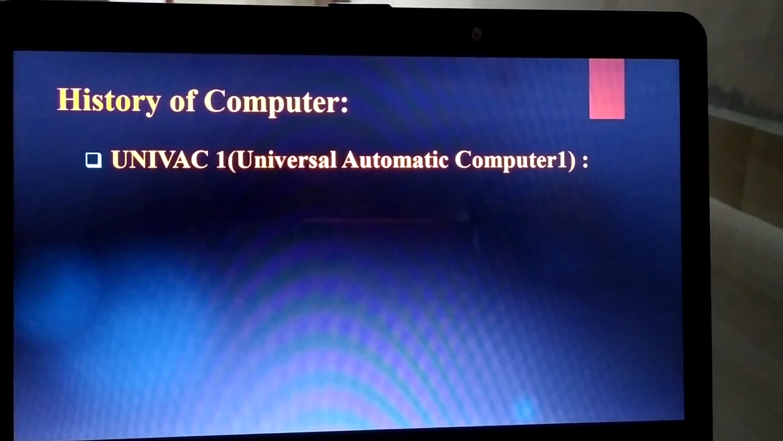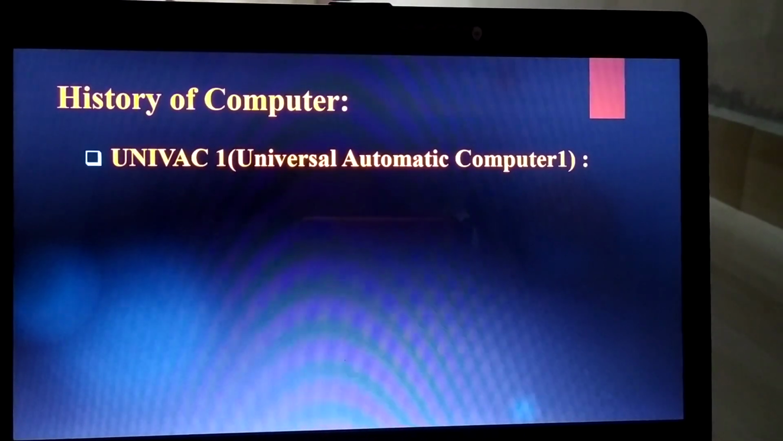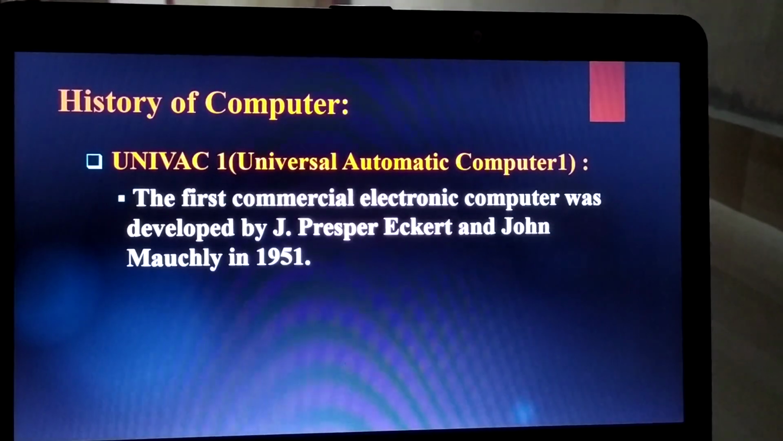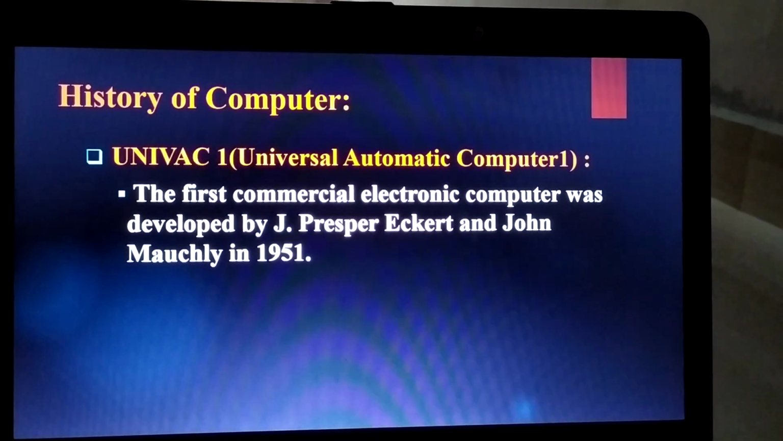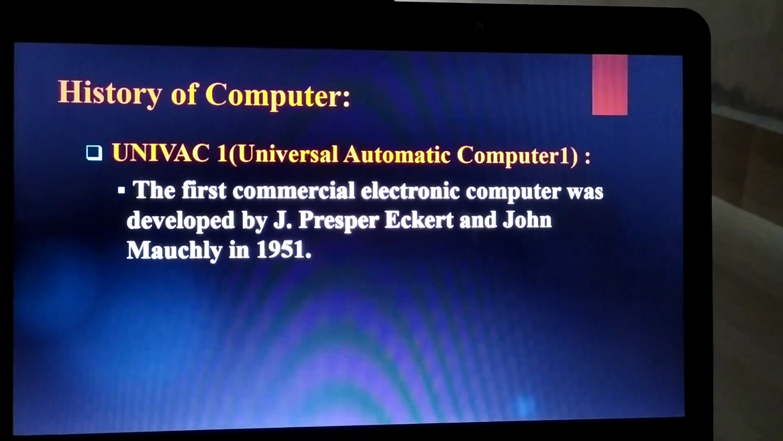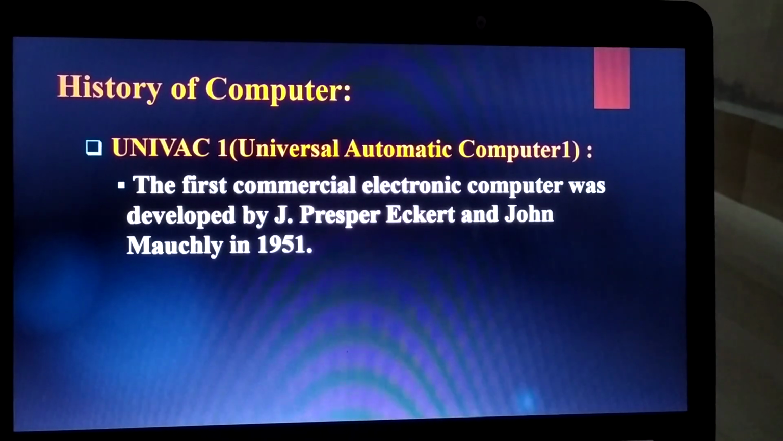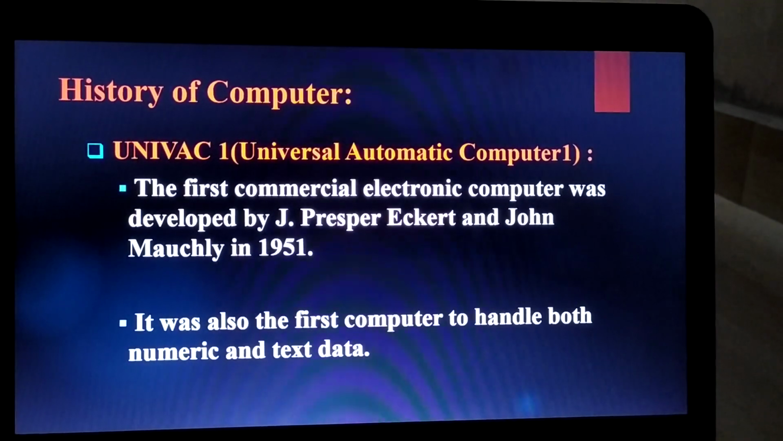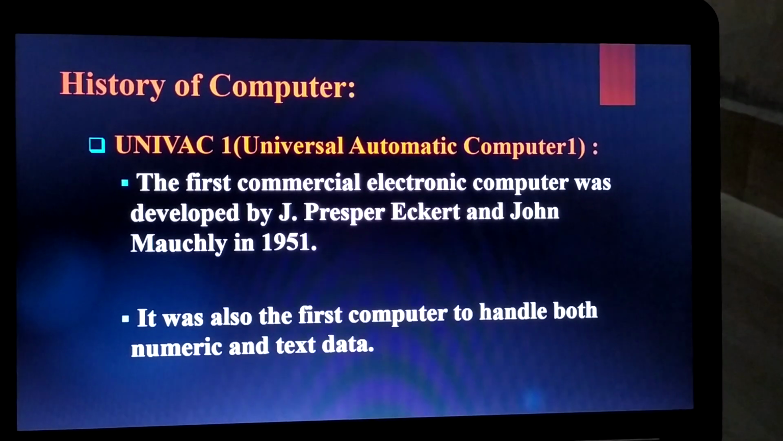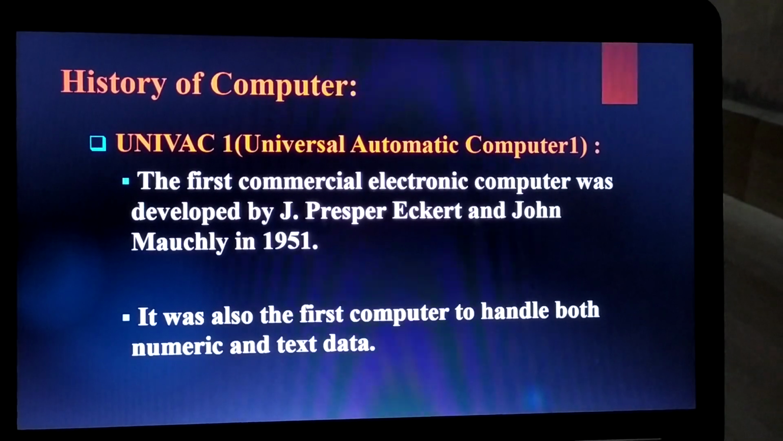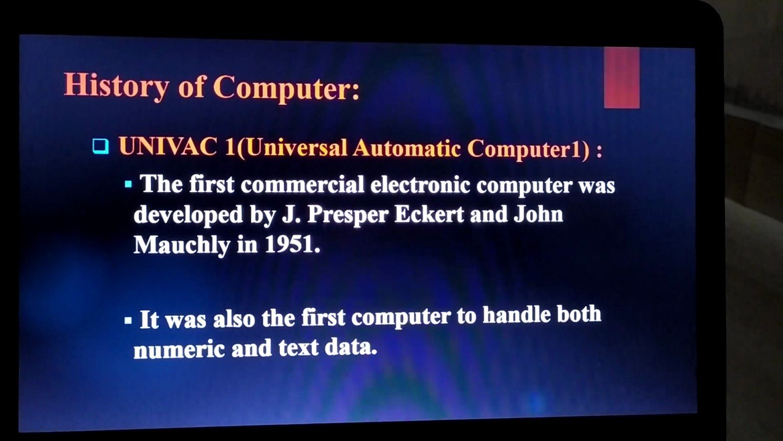Next one, UNIVAC 1. UNIVAC stands for Universal Automatic Computer. The first commercial electronic computer was developed by J. Presper Eckert and John Mauchly in 1951. It was also the first computer to handle both numeric and text data. So UNIVAC handles both kinds of data, numeric data and text data.